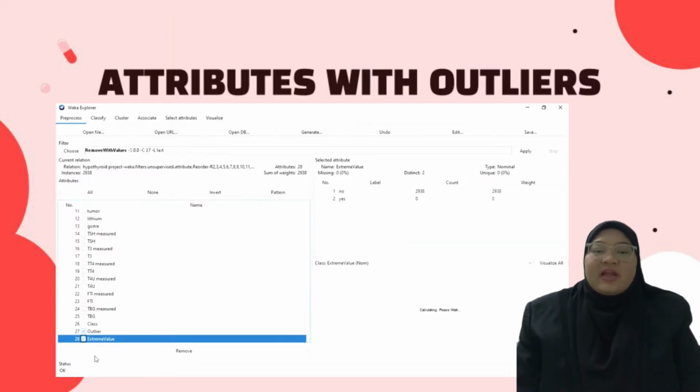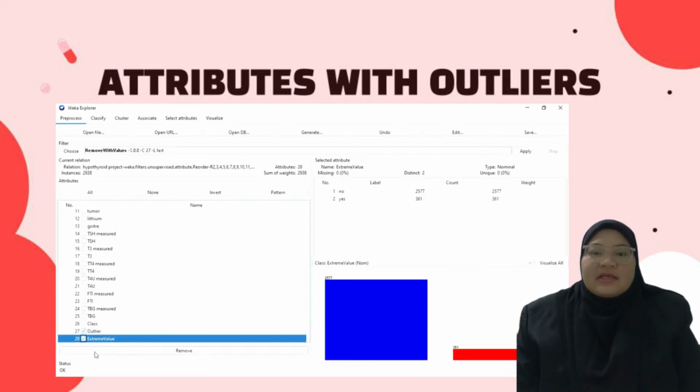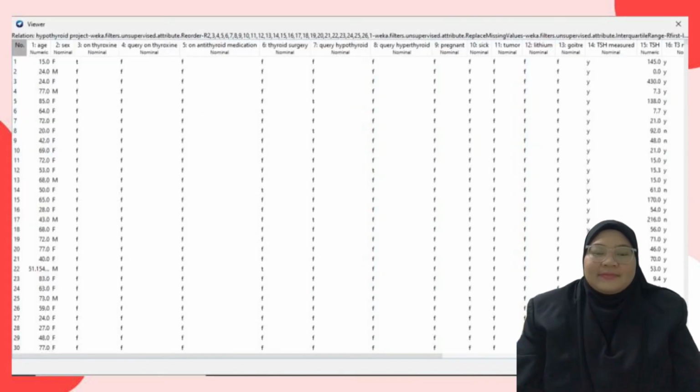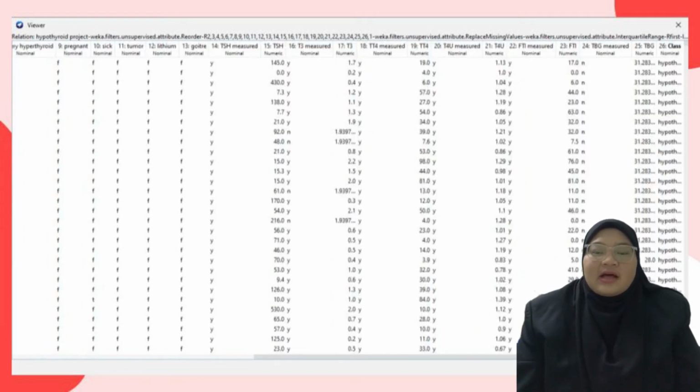Next, for the extreme values, we did not change anything because usually extreme values do not affect our data. And lastly, we delete both the outliers attribute and extreme values attribute by selecting them and removing them. Then I save the clean dataset into file clean.arff. And lastly, these are the samples in the dataset after cleaning it.